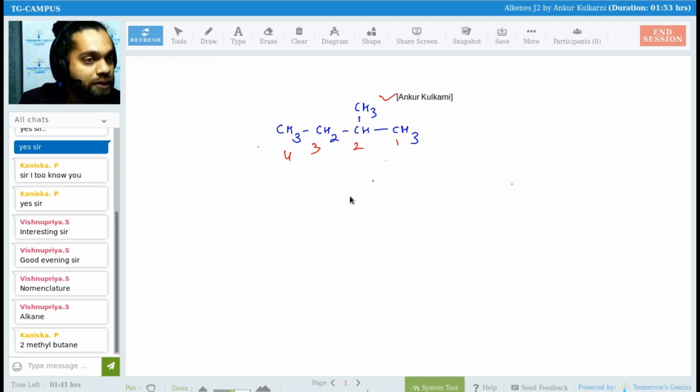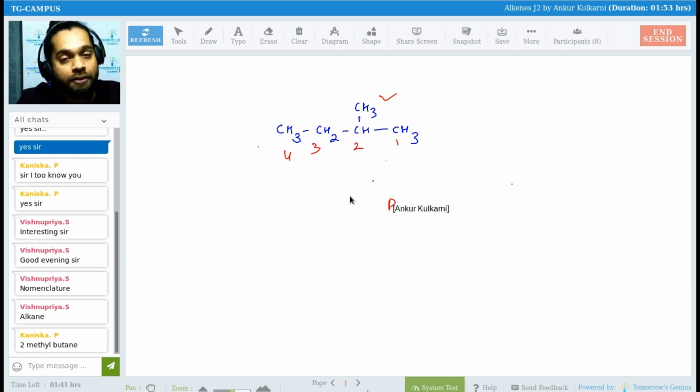So this is the branch. And this can go in any order: from top, bottom, right, left, any order. You have to select the longest continuous chain. 1, 2, 3, 4. So this is 4 carbon, which means but-. So it is butane. On the second carbon, we have a 1 carbon branch.